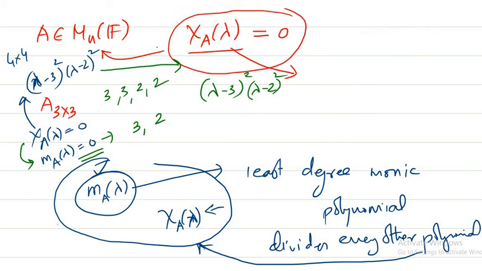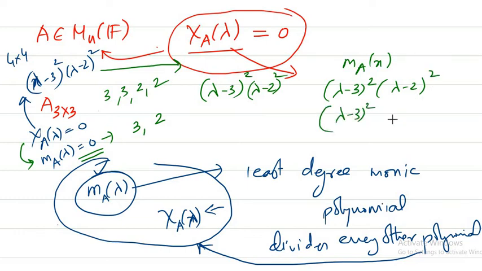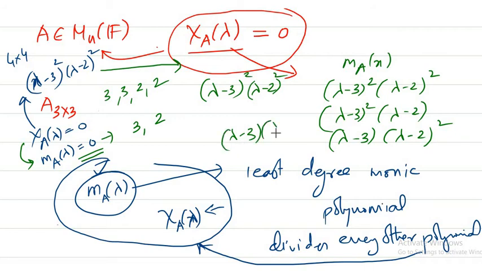The cases are either it could be the same itself, lambda minus 3 whole square into lambda minus 2 whole square, or you may get something like this, or this, or even something like this.